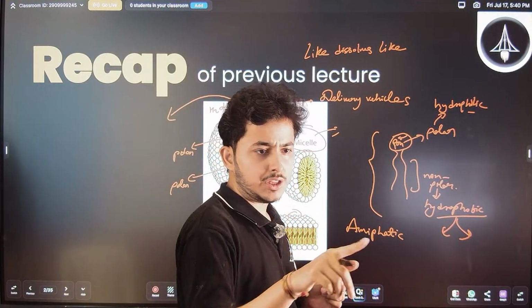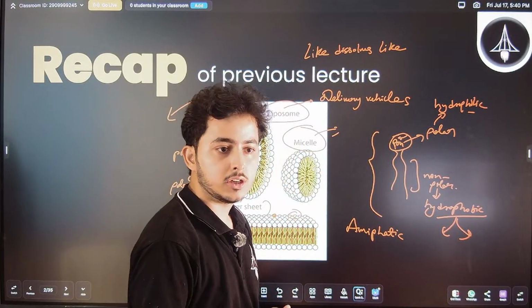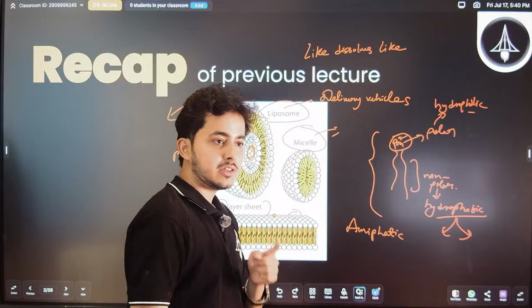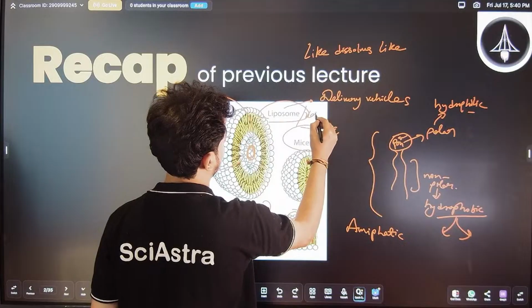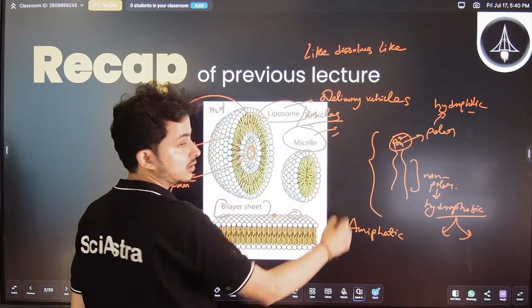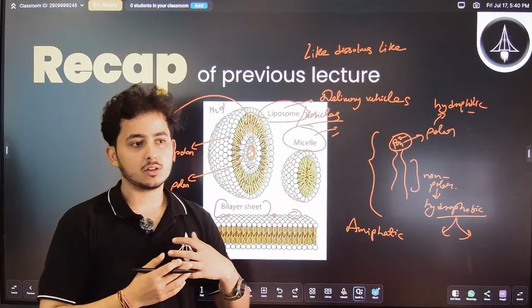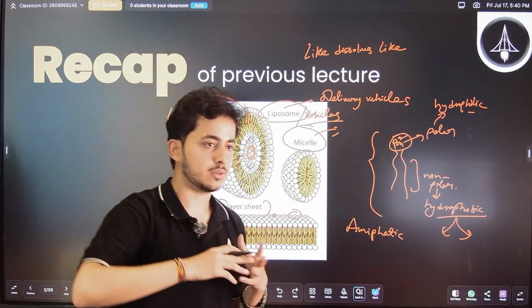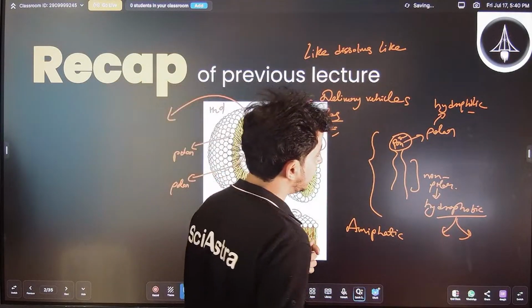So yes, correct, liposomes are made up of lipids, Hiral. The secretory vesicles are also liposomes, absolutely correct. Those are also vesicles, the vesicles which are used to transport material inside the cell, from the inside to the outside or vice versa. These are also liposomes or vesicles. So that is the fundamental difference.